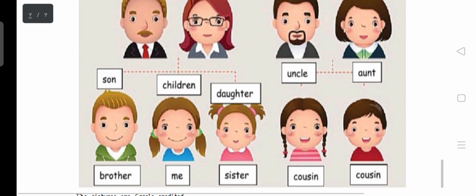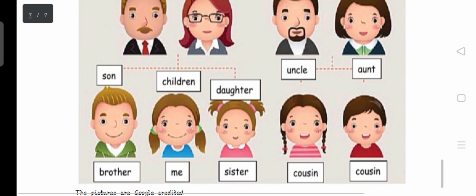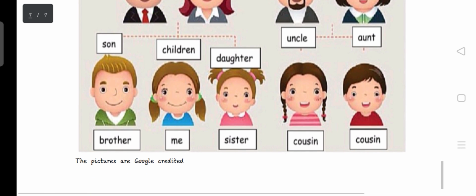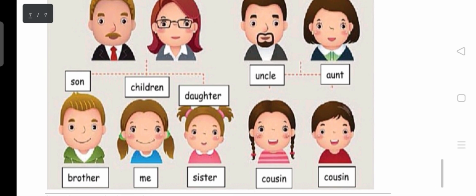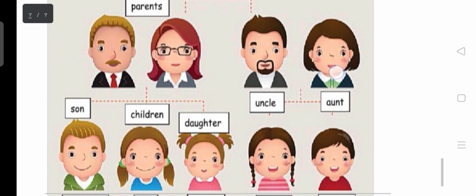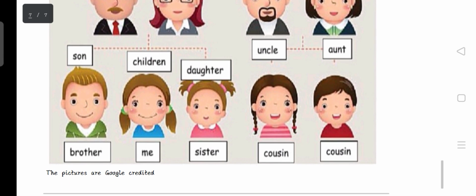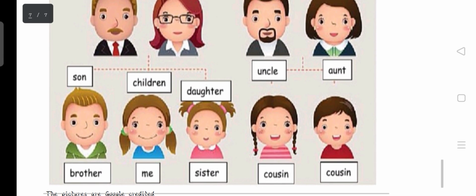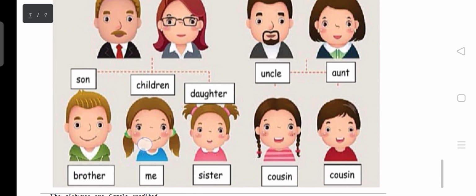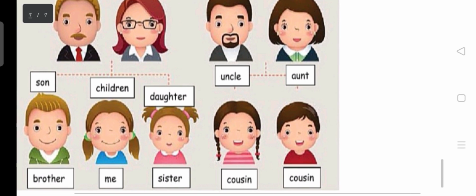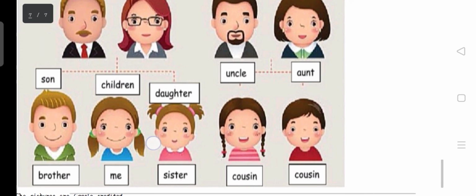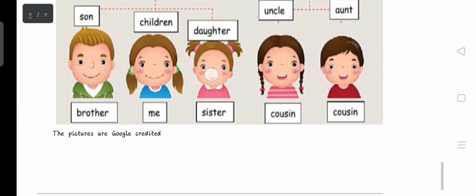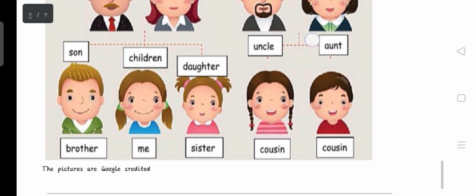See this son, this is the sister, and this is the sibling. So the brother of this one gets married and then becomes an aunt and an uncle to these people, and then their children become cousins to these people. So that's all about the family tree.